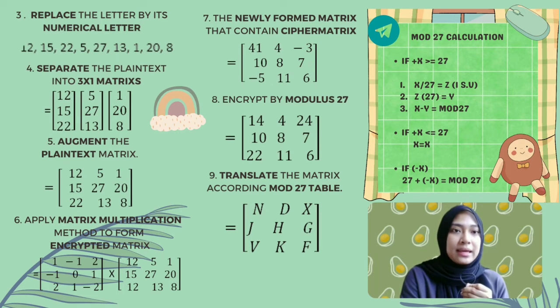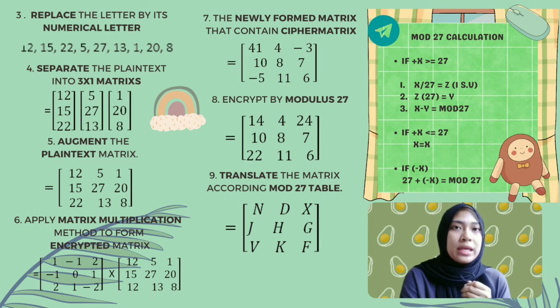Next, we will apply the matrix multiplication method to form the encrypted matrix. This is very important to get the encrypted matrix. After the multiplication, we will get the newly formed matrix that contains the cipher matrix. It is 41, 10, -5, 4, 8, 11, -3, 7, and 6.